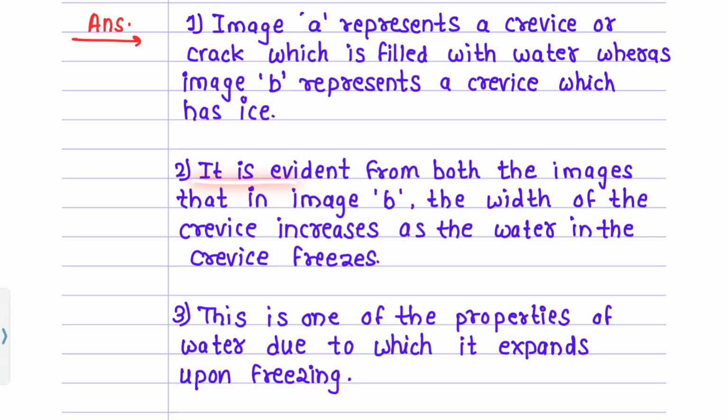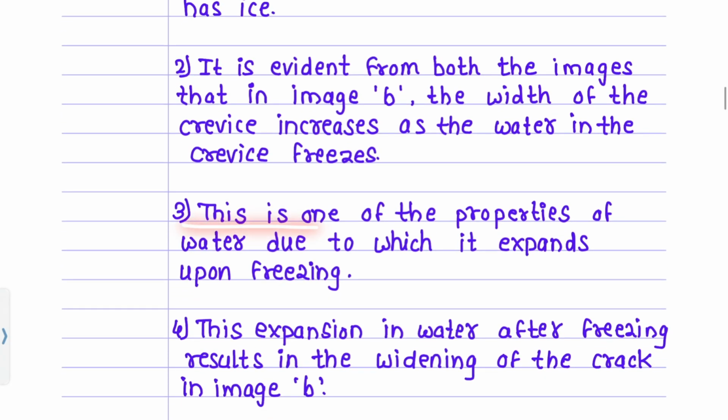It is evident from both the images that in image B, the width of the crevice increases as the water in the crevice freezes. This is one of the properties of water due to which it expands upon freezing. This expansion in water after freezing results in the widening of the crack in image B.